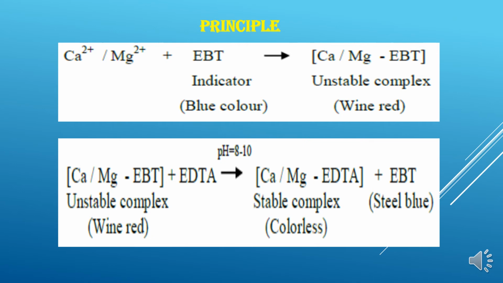Now this wine red color solution is titrated against EDTA at the same pH. Now this EBT is being kicked out and it is replaced by EDTA. Now the calcium magnesium complex with EDTA is a stable complex, but it is colorless. Now the kicked out EBT is giving its original color, that is the steel blue color, which is seen to our eyes. So you see the end point to be a change of color from wine red to steel blue. So this is the principle.